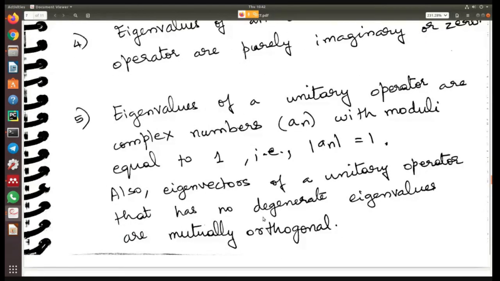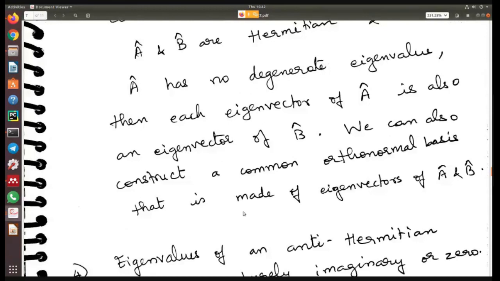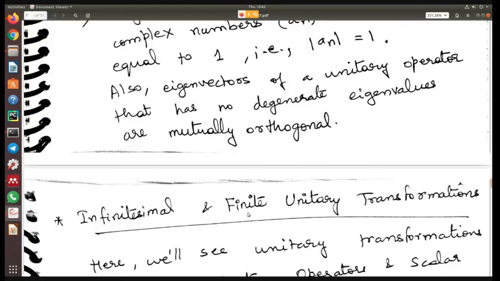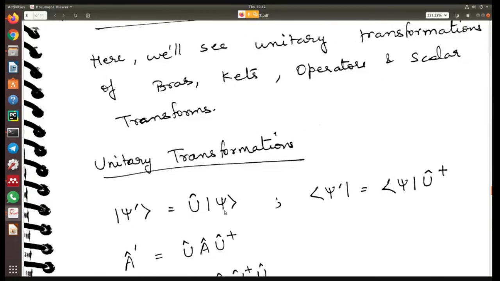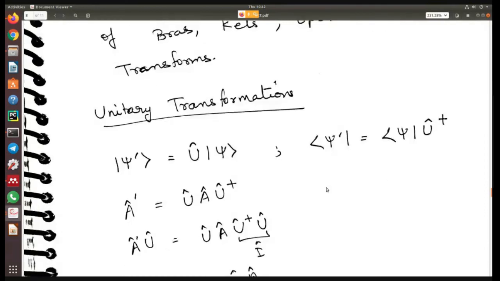Okay, so now I think we have covered these rules for Hermitian operators, eigenvalues and eigenvectors. Now we come to unitary transformation. What do we mean by unitary transformation? If we have a unitary operator operating on a ket psi, we will get a new ket, psi dash. Similarly, if you have U dagger operating on a bra psi, you'll get a new bra, psi dash.